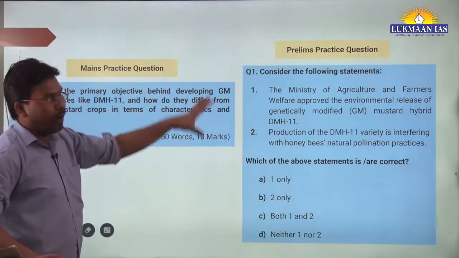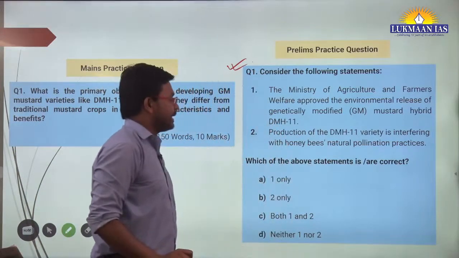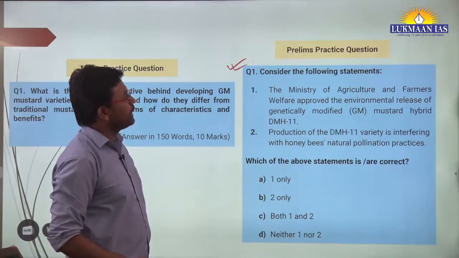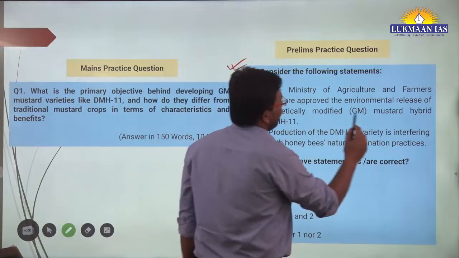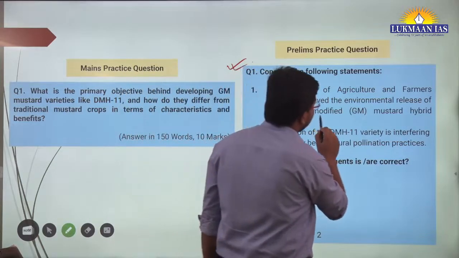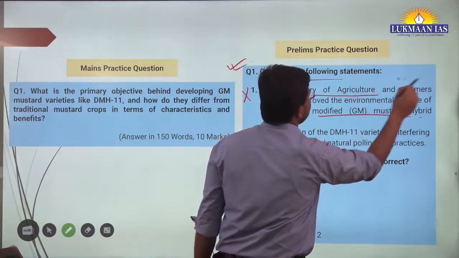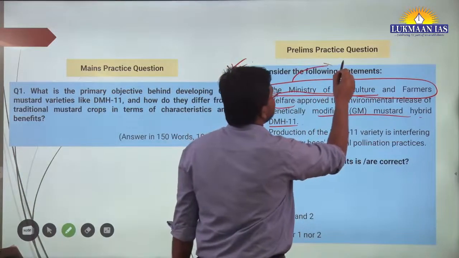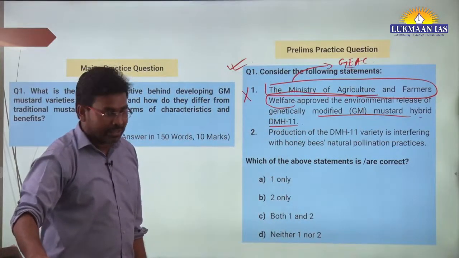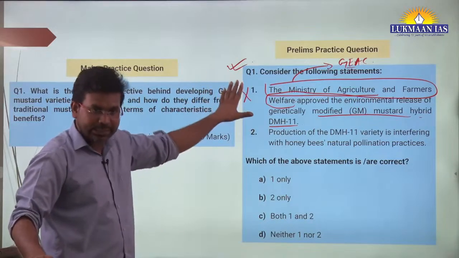With this we will move to the next topic, and before that we have two questions to solve. One question is for the prelims exam. It says, consider the following statements. One of the statements says, the Ministry of Agriculture and Farmers Welfare approved the environmental release of genetically modified mustard hybrid DMH11. This has not been approved by the Ministry of Agriculture and Farmers Welfare. It is approved by the Genetic Engineering Appraisal Committee, which works under the Ministry of Environment, Forest and Climate Change. So the first statement is wrong.